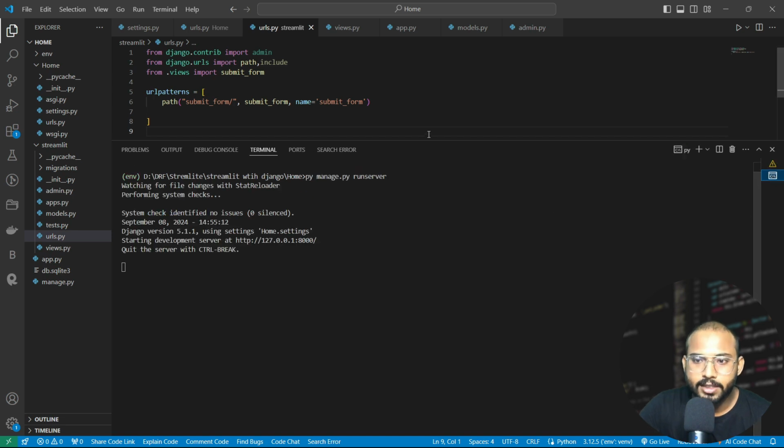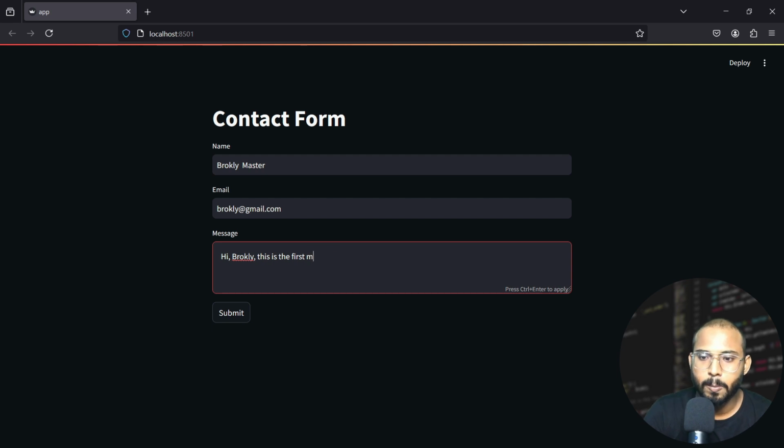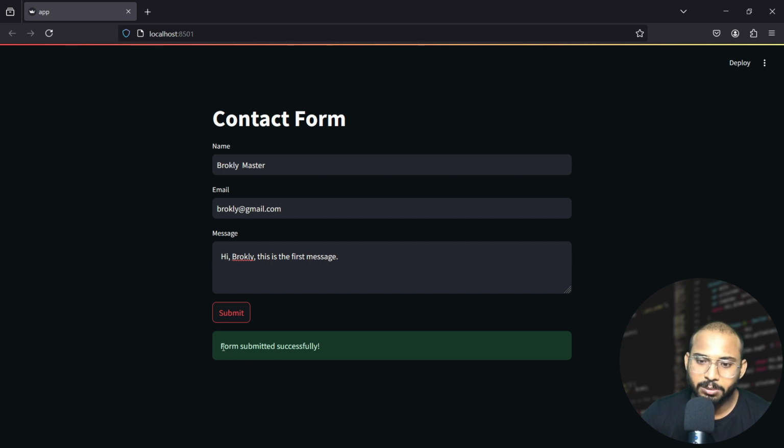Let's now check whether the function and the form are working or not. Let's refresh the page again, and we will save this file. Here I am writing broccoli. Similarly let's write here broccoli@gmail.com, and here "hi broccoli, the first message". Okay, let's submit this form, and we are seeing that the form is submitted successfully.